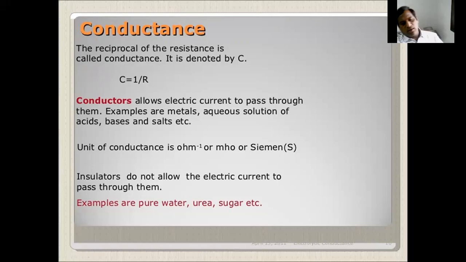Examples of insulators are pure water, urea, and sugar. Insulators do not allow the electric current to pass through them. Conductors pass the electric current through them.